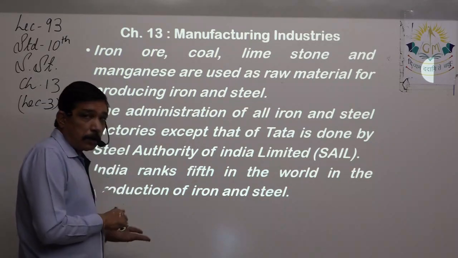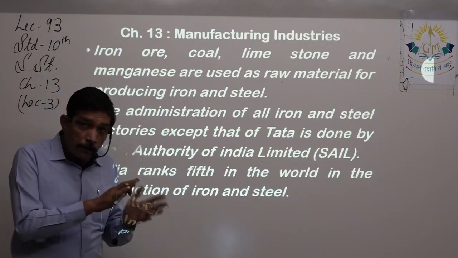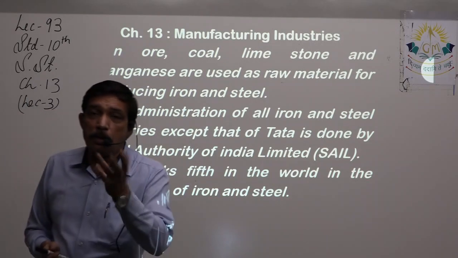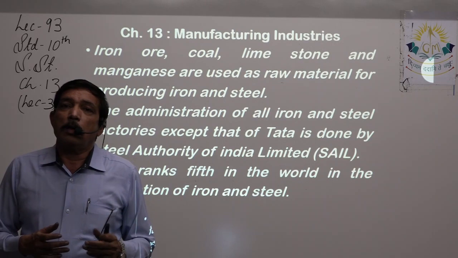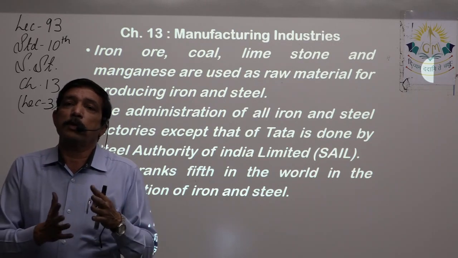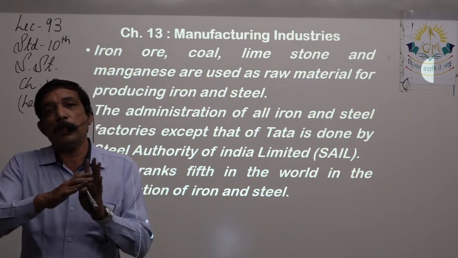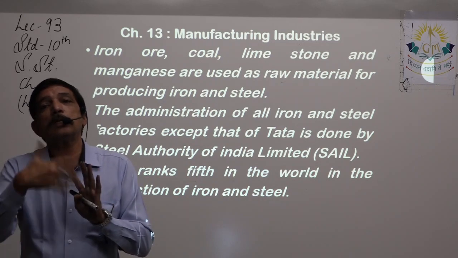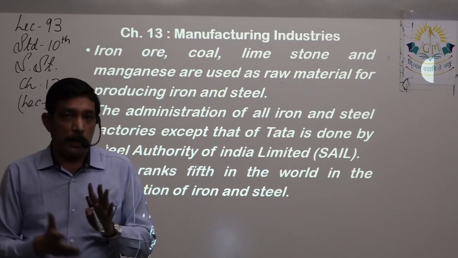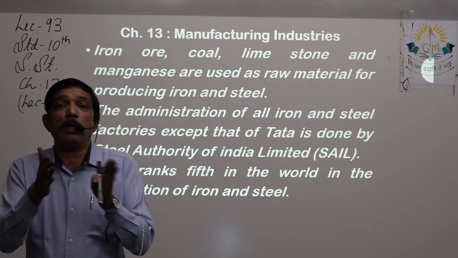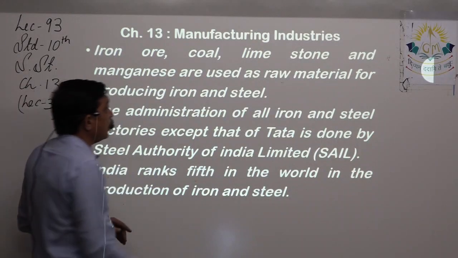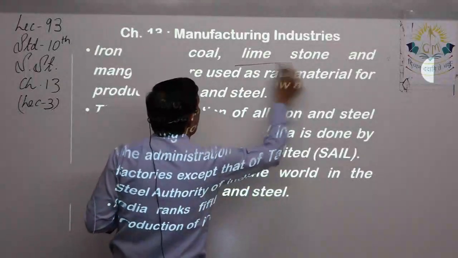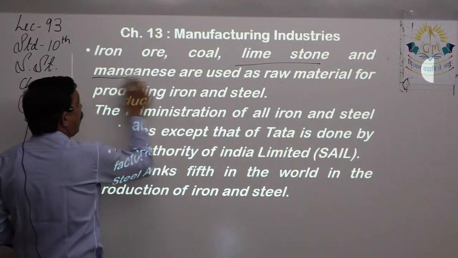To separate iron from the rest of the impurities, because in that soil, say 50-60% is iron, then the rest, 40-50%, is impurities which you don't need, right? So you have to separate iron from the iron ore. For that, two things are needed, very, very important: limestone and manganese.